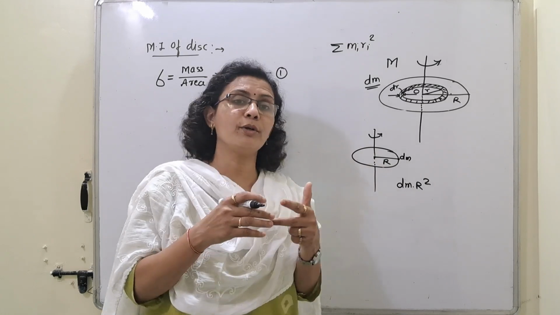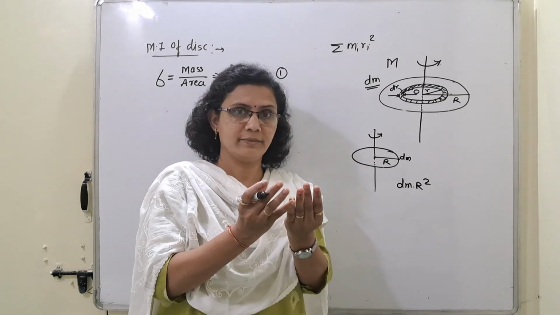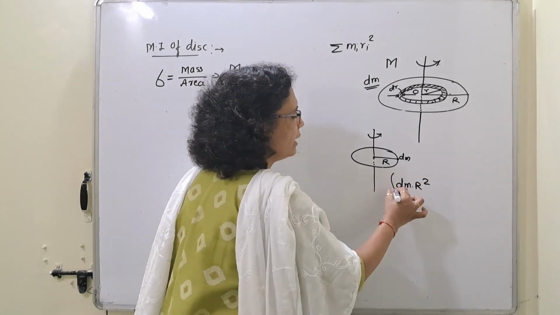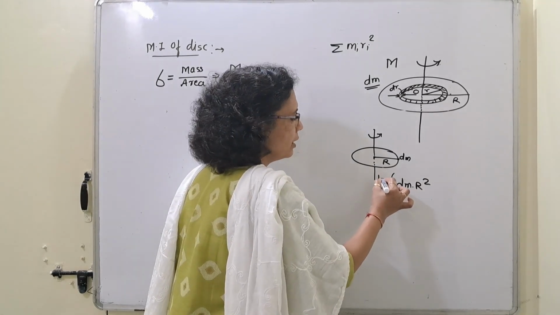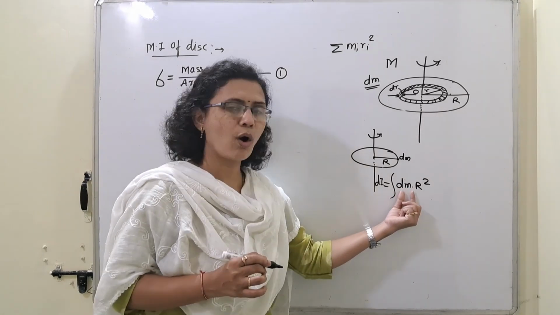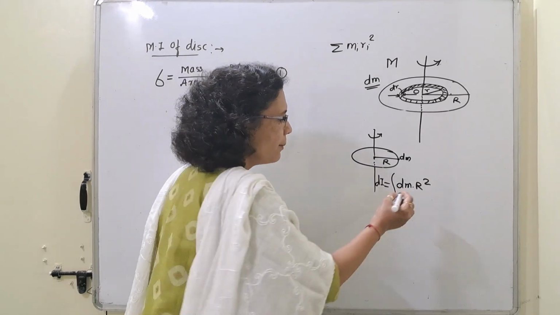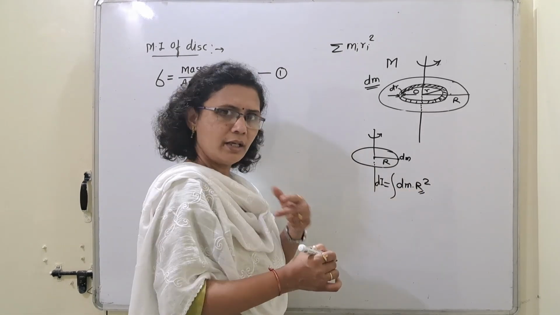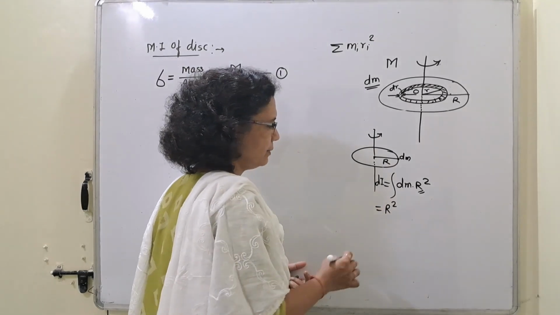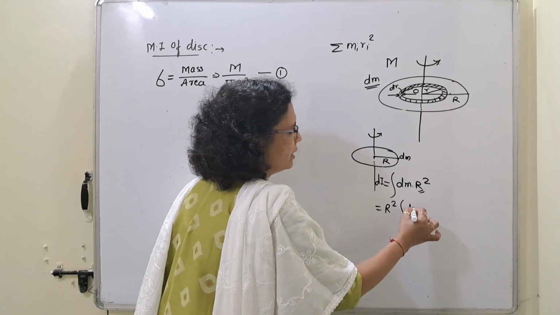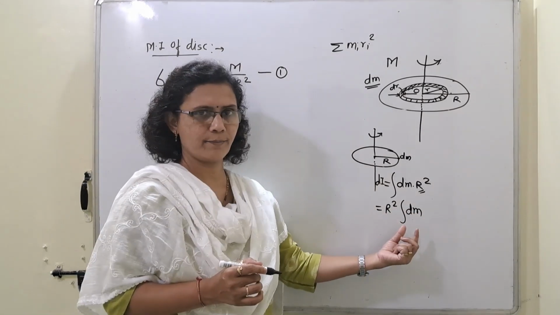But I want the moment of inertia of the whole ring, right? So I have to integrate this small moment of inertia due to this small mass dm. But here r is a constant quantity. It will come out from the integration sign. Therefore, r square will be outside of the integration and the integral of dm will remain here.